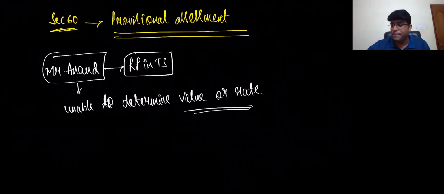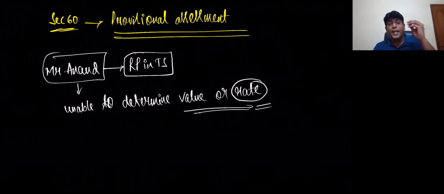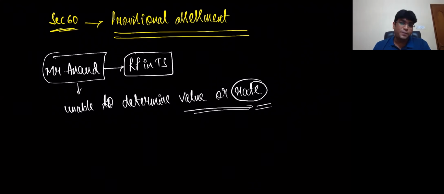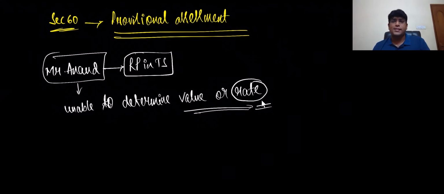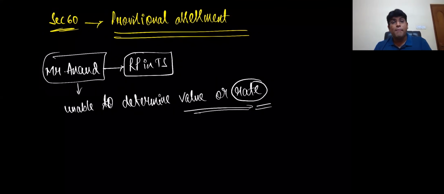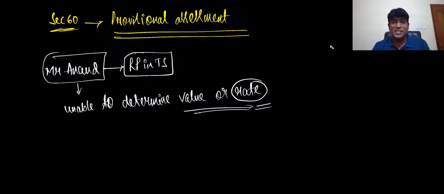Now, why will this situation of being unable to determine the rate of tax come? What was the first word I used, my dear friends? Unable to determine value or unable to determine rate. Why unable to determine rate? That could be a case where we are dealing in one specialized product, my dear friends. For that specialized product, we are not able to understand where to classify it. For example, let's say for a second, there is a camera, a motion sensor camera. When I say motion sensor camera, what happens? That is basically a camera, but that camera will keep on moving based on a person's movement. Correct, my dear friends? We call it a motion sensor camera.